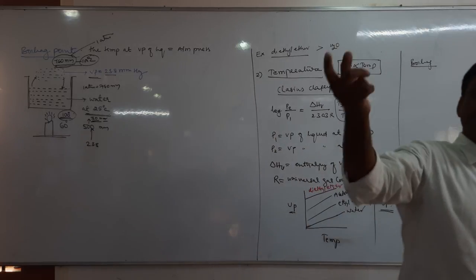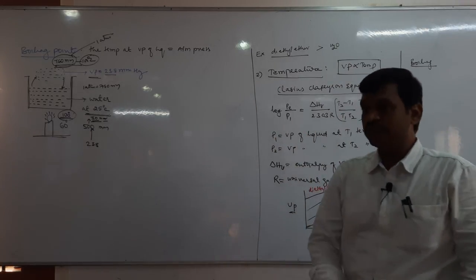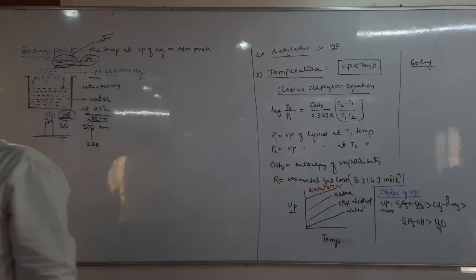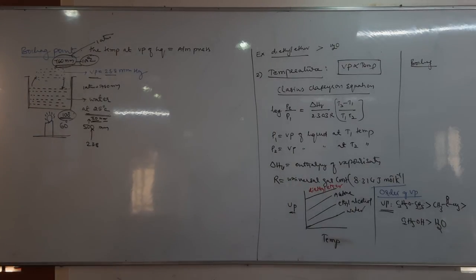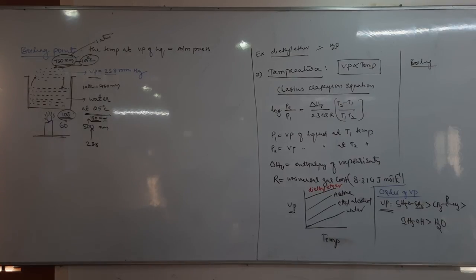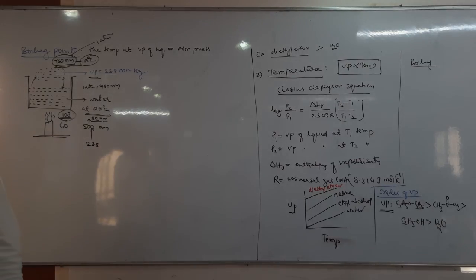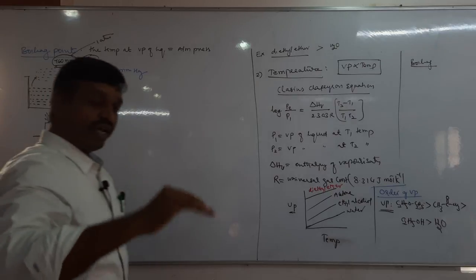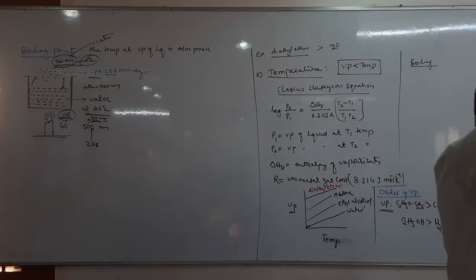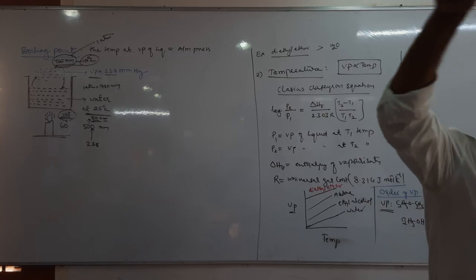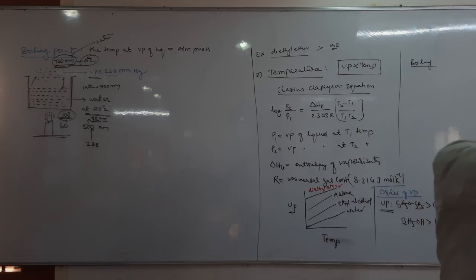If the atmospheric pressure increases, boiling point increases. For example, the boiling point of water in Davangere is 100 degrees Celsius. What is the boiling point of water in Himalayas? Is it same or change? The boiling point of water in Davangere is different and in Himalayas different, because Himalayas is in cold condition. It is at high altitude, right? Himalayas at high altitude, right? At high altitude, what happened? The atmospheric pressure decreases. When atmospheric pressure decreases, boiling point decreases.